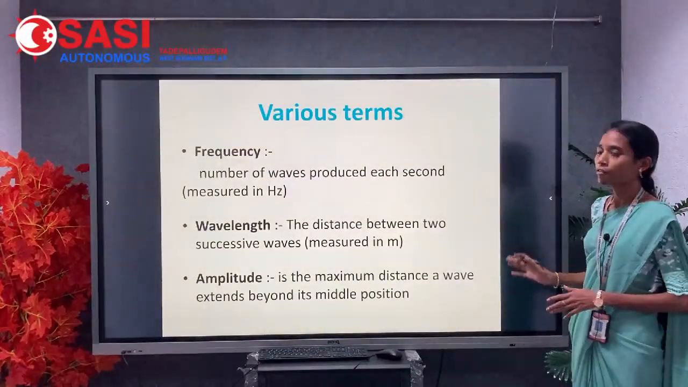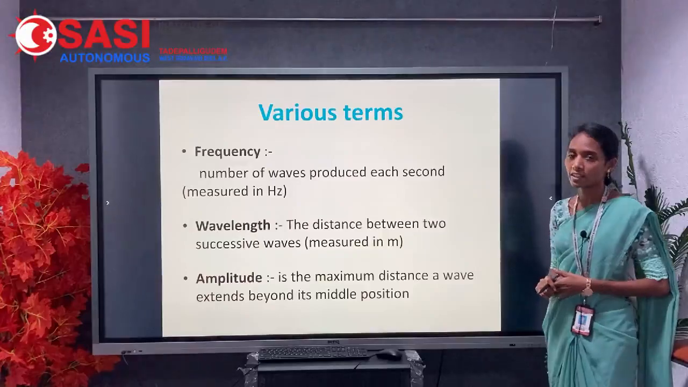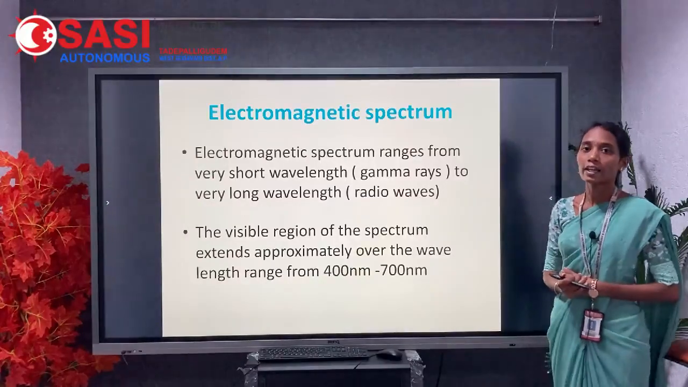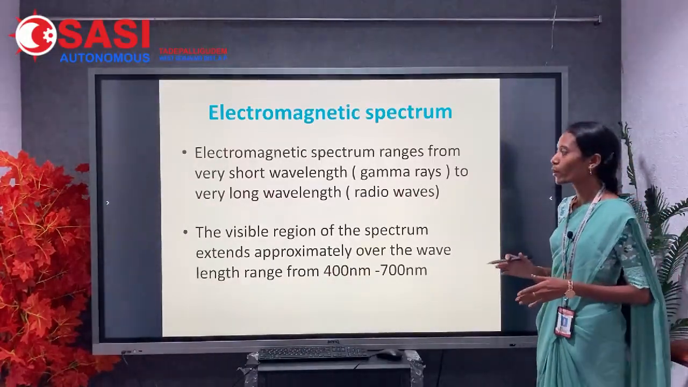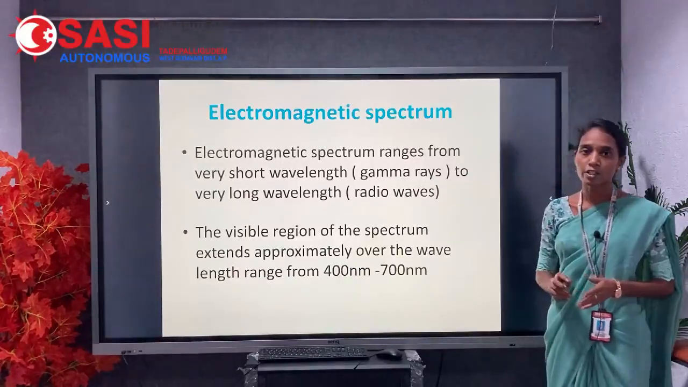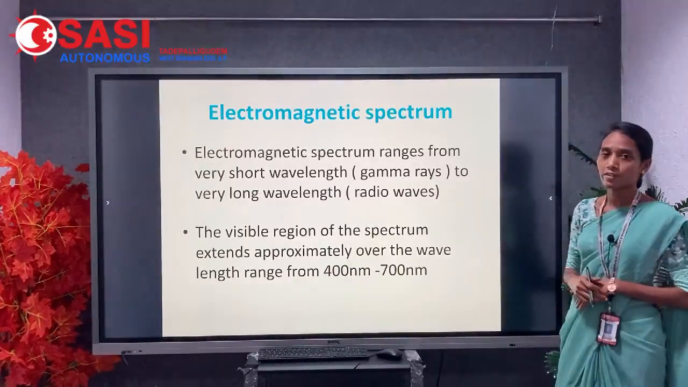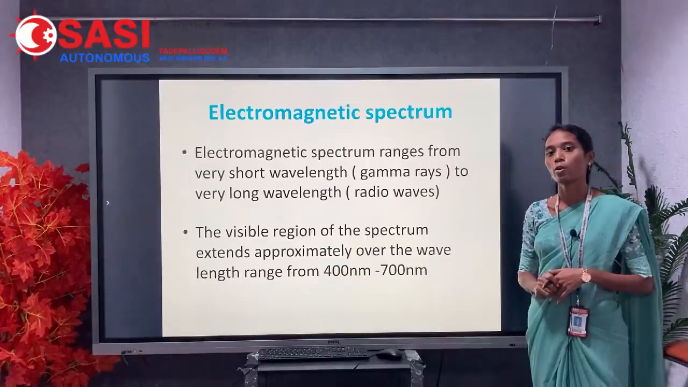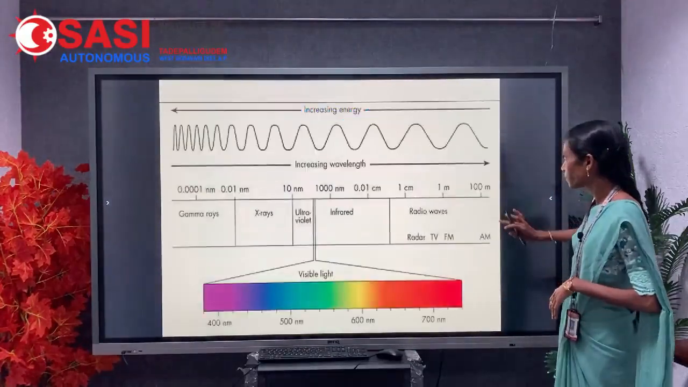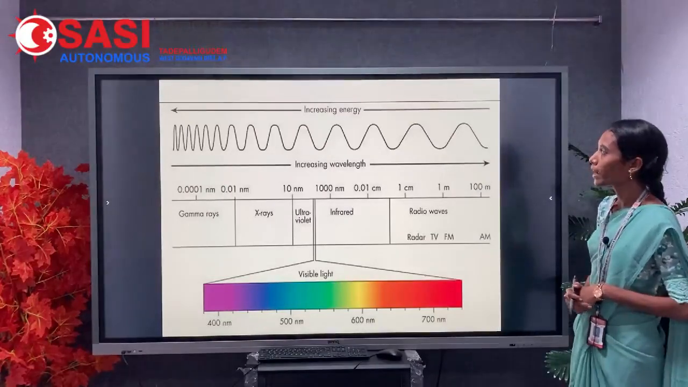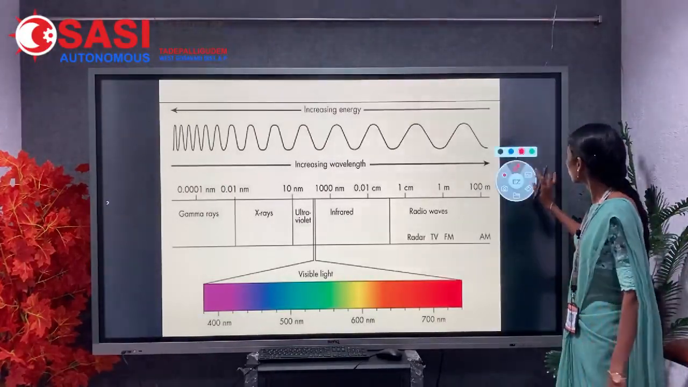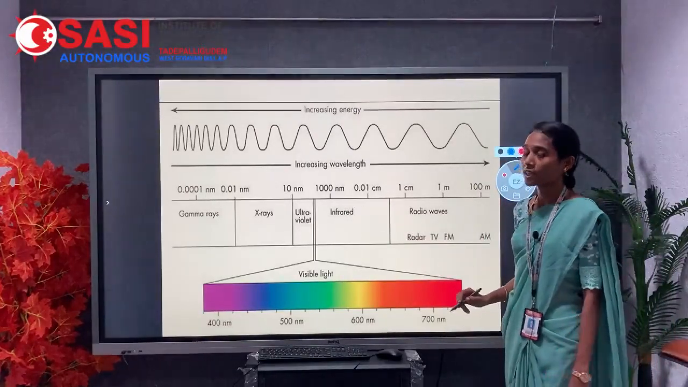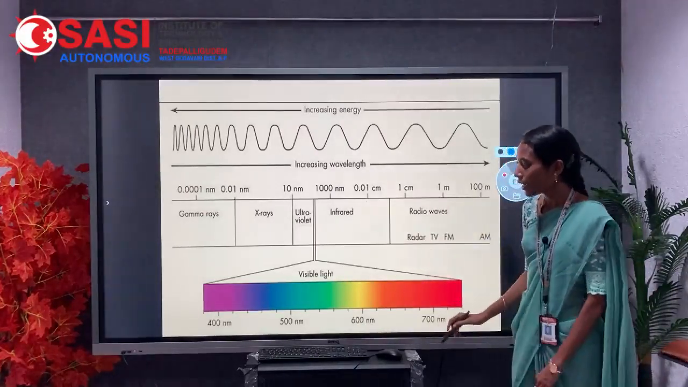Okay, this is about the various terms which we have to know to understand spectroscopy. The next one, electromagnetic spectrum. The electromagnetic spectrum ranges from the short wavelength gamma rays to very long wavelength radio waves. In between those regions, there is a visible region with the range of 400 nanometers to 700 nanometers. Here we have an electromagnetic spectrum. The electromagnetic spectrum starts with the gamma rays.